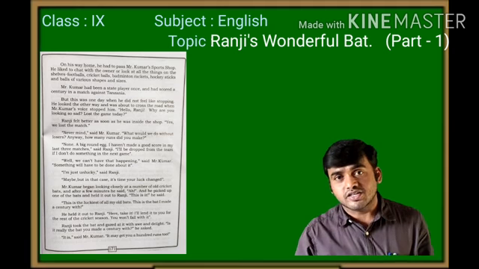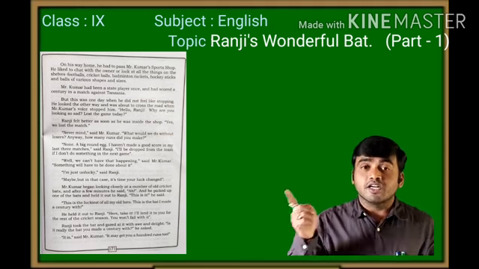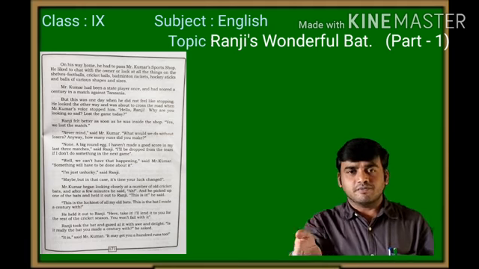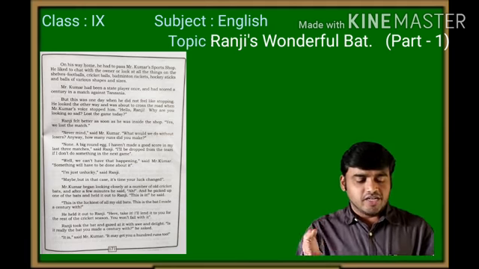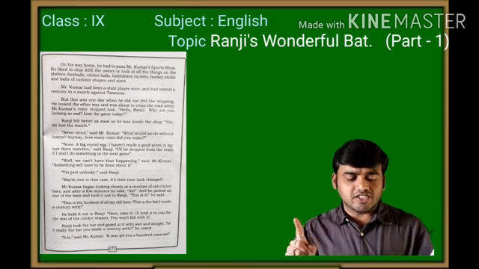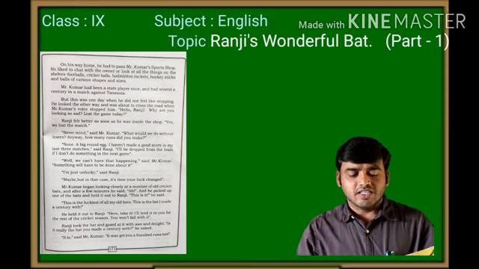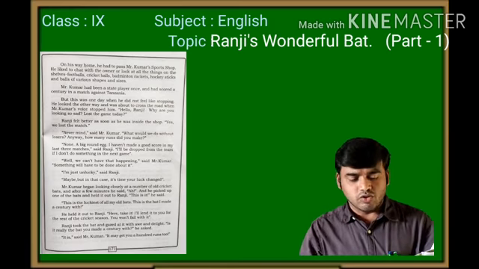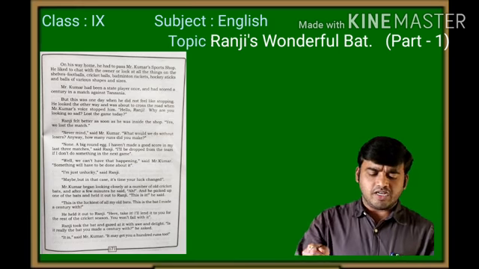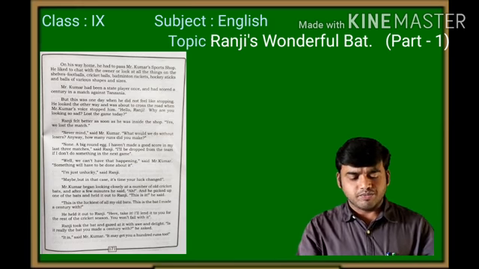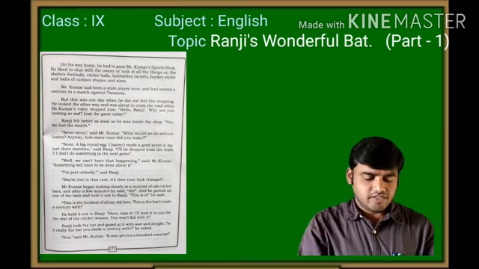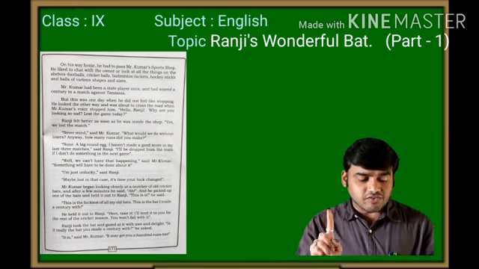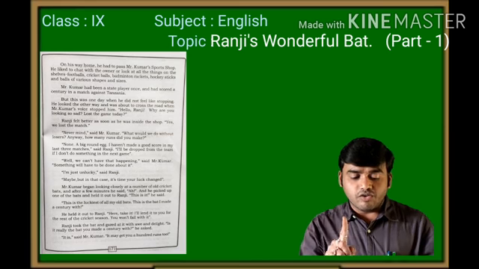Got it, children? He said that was his luckiest bat, and that bat is being handed over to Ranji now. "This is the luckiest of all my old bats. This is the bat I made a century with." So he handed over his luckiest bat to Ranji. "Here, take it. I will lend it to you for the rest of the cricket season. You won't fail with it."